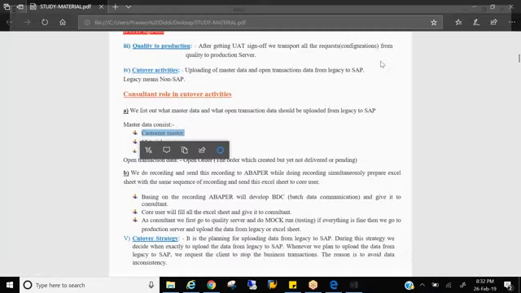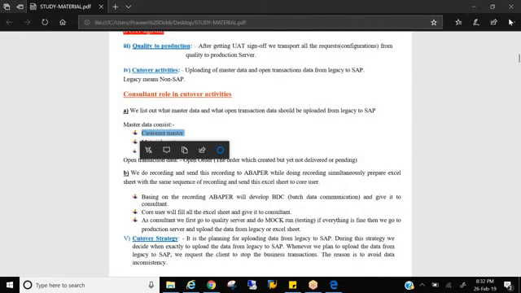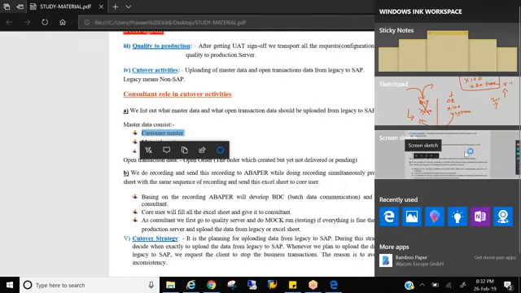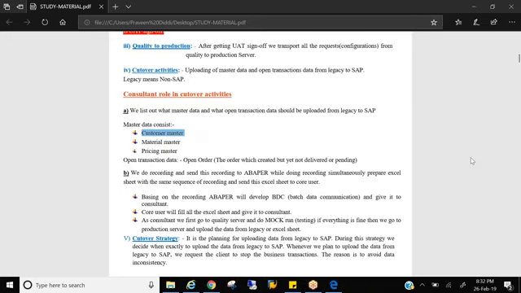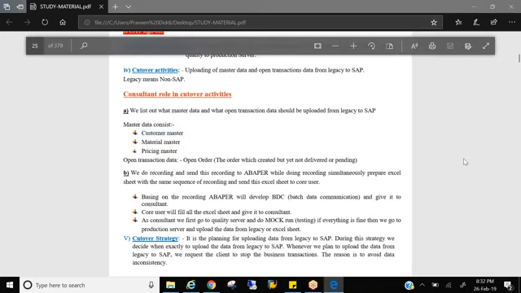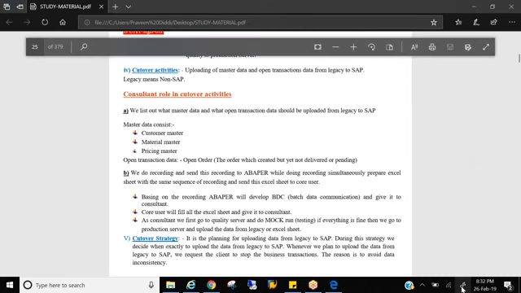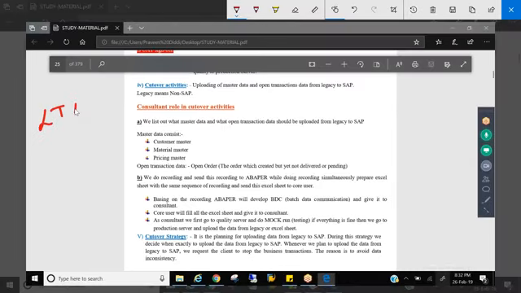But now in S4 HANA, SAP doesn't recommend either LSMW or BDC. In S4 HANA, SAP has come up with a new tool called LTMC, Legacy Transfer Migration Cockpit. So SAP is not encouraging LSMW or BDC. Why? The first thing,